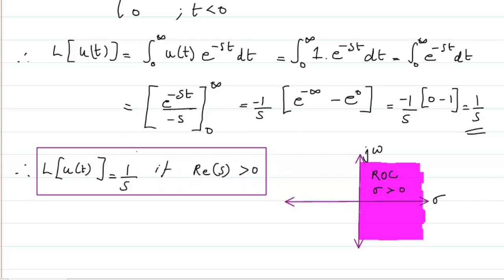So how do we write it? We write that u of t Laplace transform is going to be 1 by s with real value of s greater than 0. In the next video, we will look at the other functions.